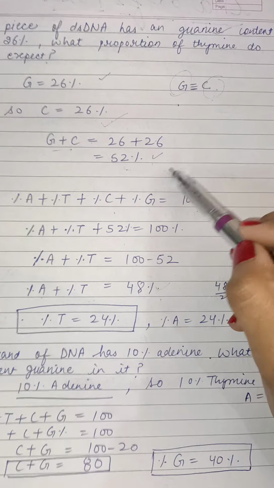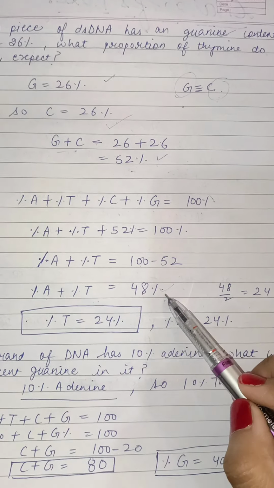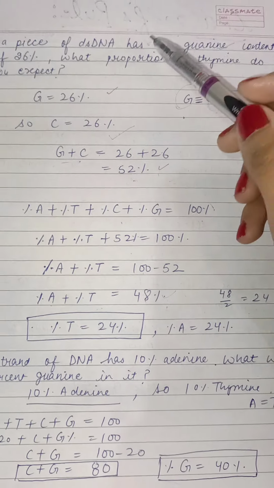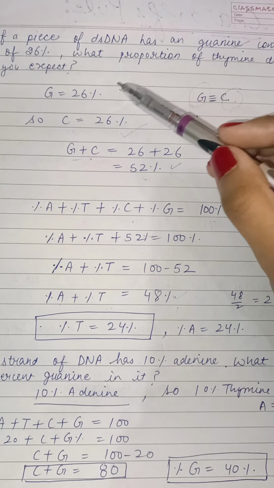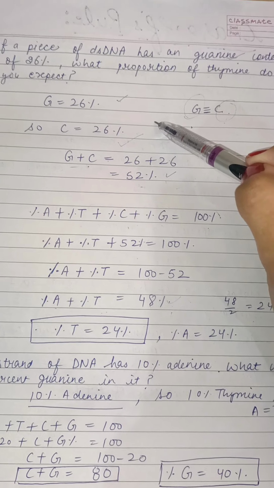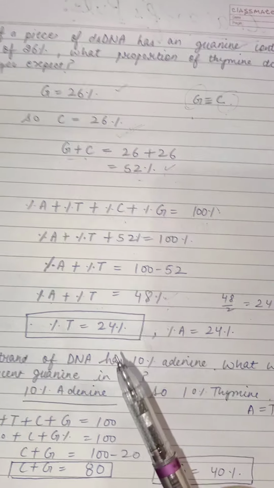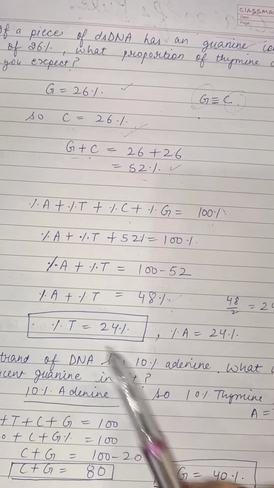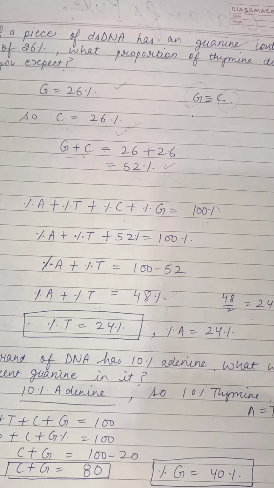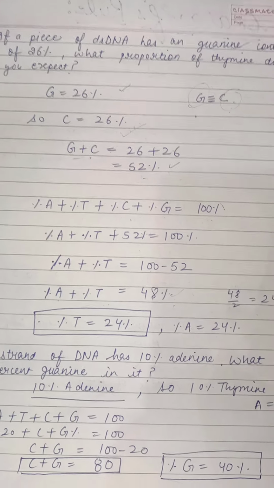Guanine plus cytosine sum is 52%, whereas adenine plus thymine sum is 48%. And another rule is the number of guanine units is equal to the number of cytosine units, means the percentage of guanine is equal to cytosine and the percentage of adenine is equal to thymine, right? So in this way such questions can be solved, right?